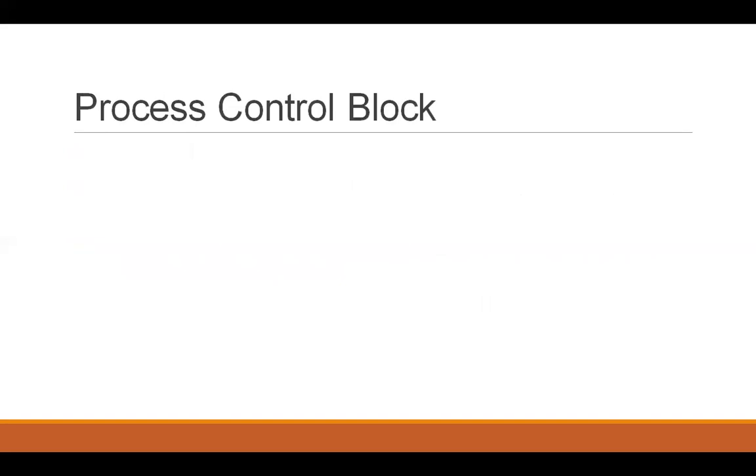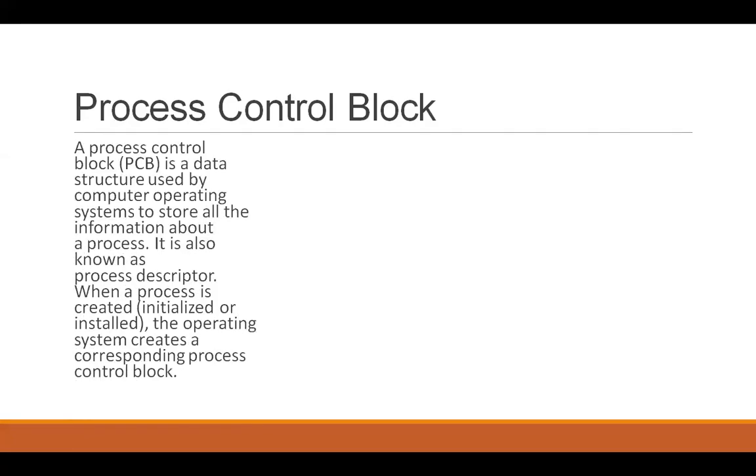There is a specific data structure which is made when a program is loaded onto the memory. You remember that your hard drive is actually your storage area. So every program that you have installed in your operating system is actually stored on your hard drive. But when you try to run that, the program actually is shifted from the hard drive to your main memory, your RAM. When a program is shifted to RAM, a special kind of data structure is generated. That data structure is known as process control block or PCB.